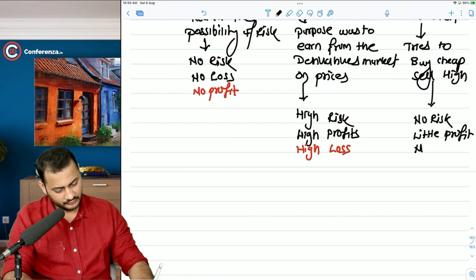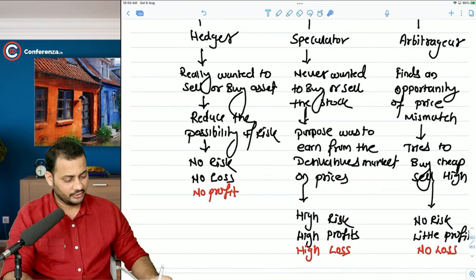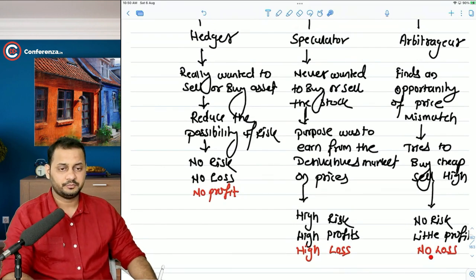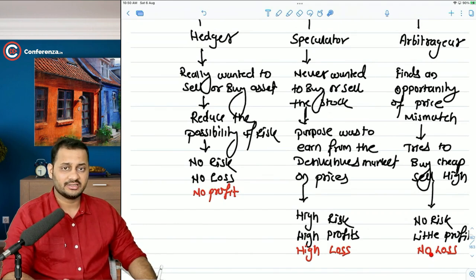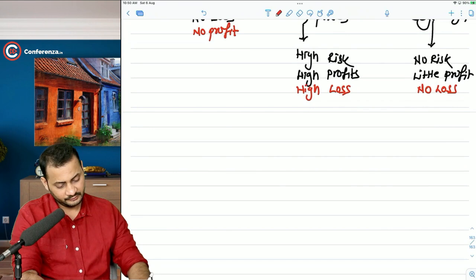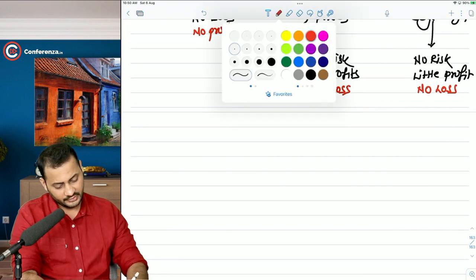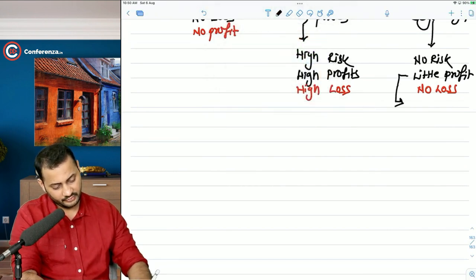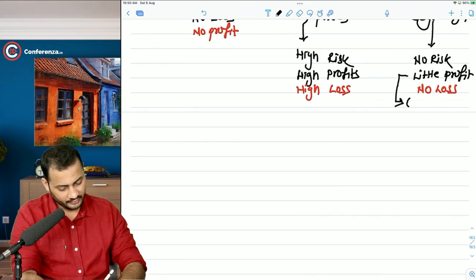And no loss. There will not be a loss. Understand one thing. Arbitrator will not take any action if there is a slight chance of the loss. In this case, we can clearly say confirmed profit. In place of this little profit, we can also say guaranteed profit.